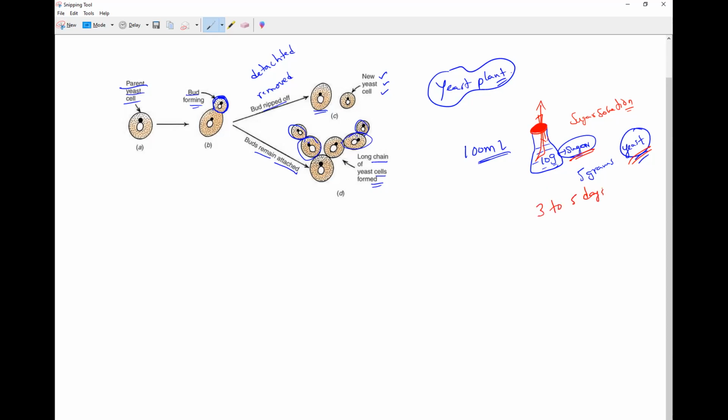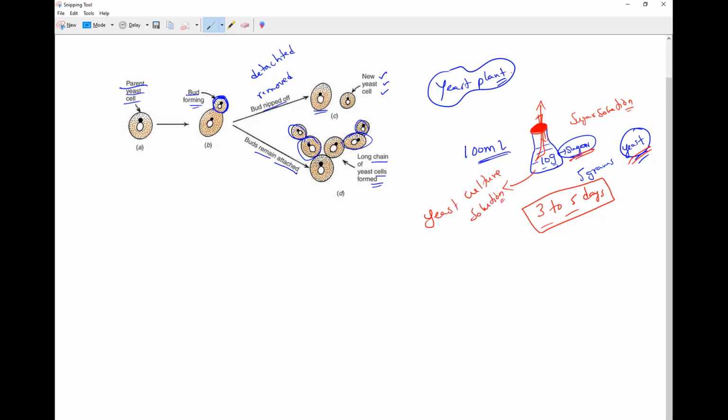You can place it for 3 to 5 days. Even in the market it is available. You buy it and you can try. When you open and observe the flask, the yeast culture is ready after 3 to 5 days. The yeast has already grown, and you can observe it with the help of a microscope. So take a small quantity of the yeast culture solution.